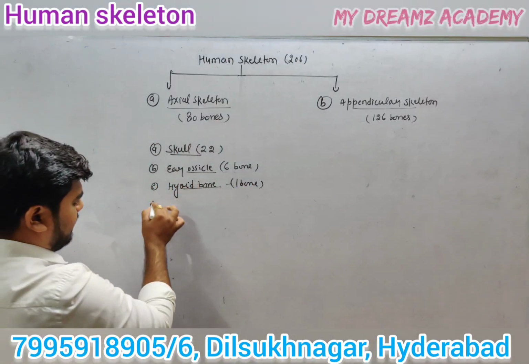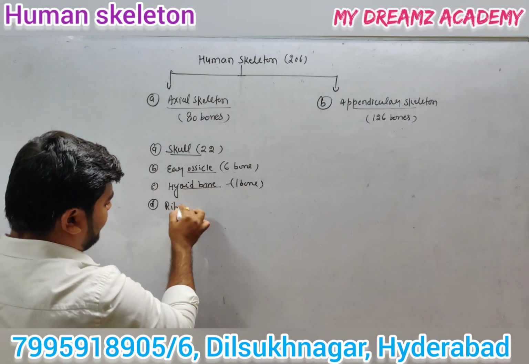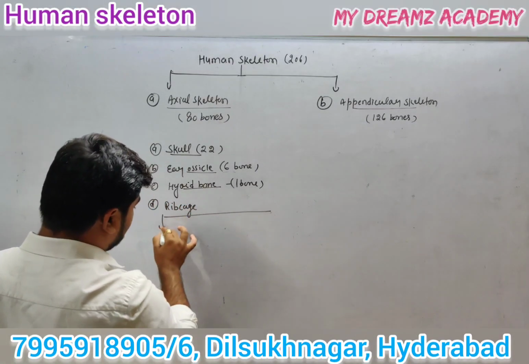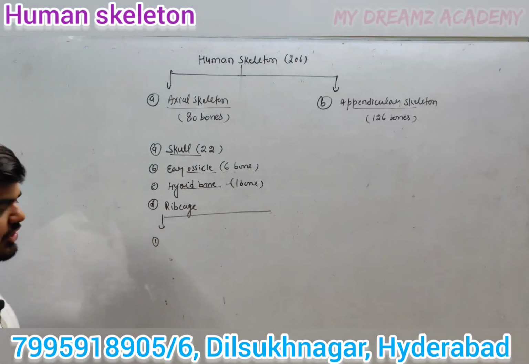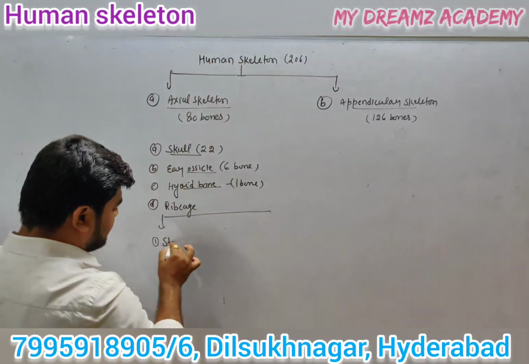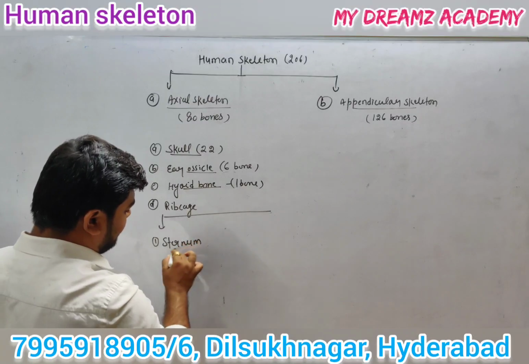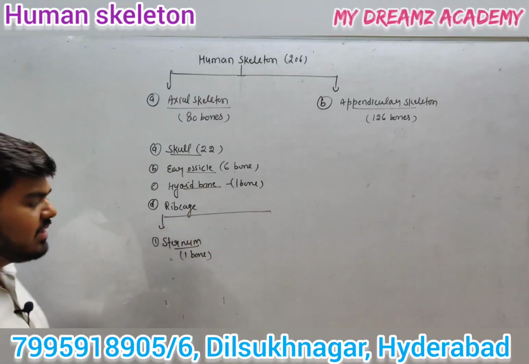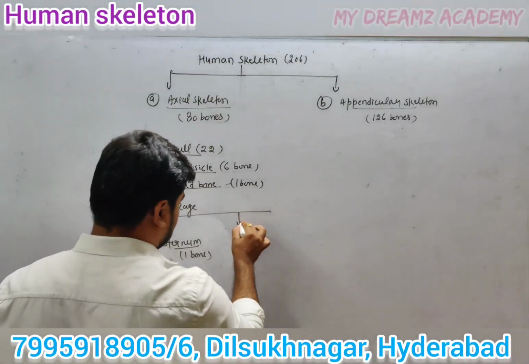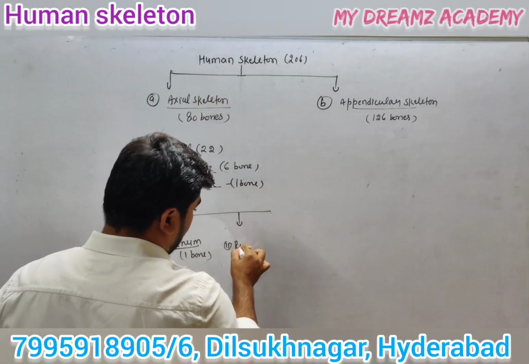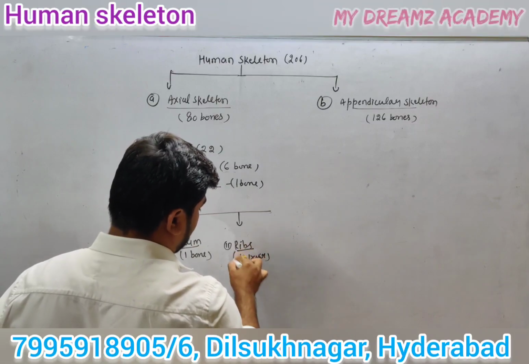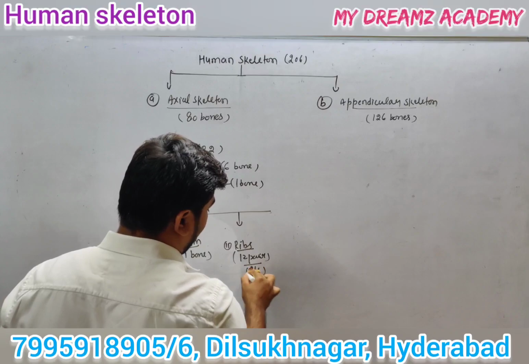Next part is the rib cage. The rib cage has 3 parts. The first one is the dagger shaped bone, the sternum, which is only one bone. The second one is the ribs. There are 12 pairs of ribs, meaning 24 ribs.